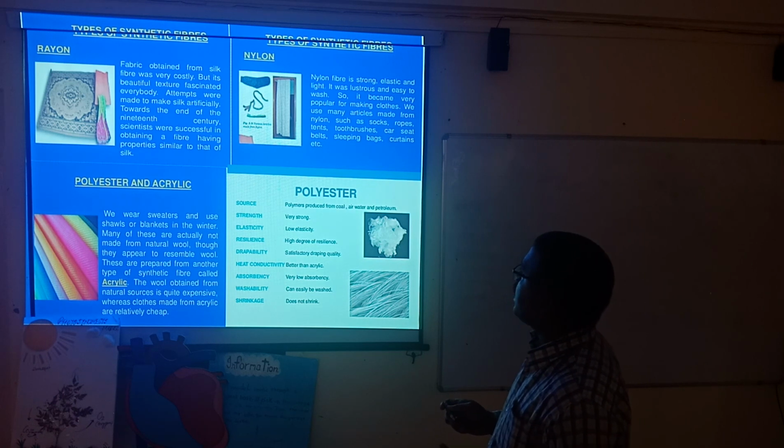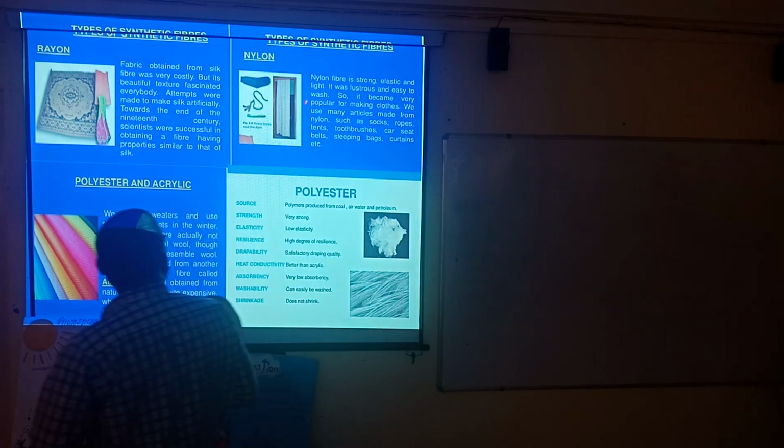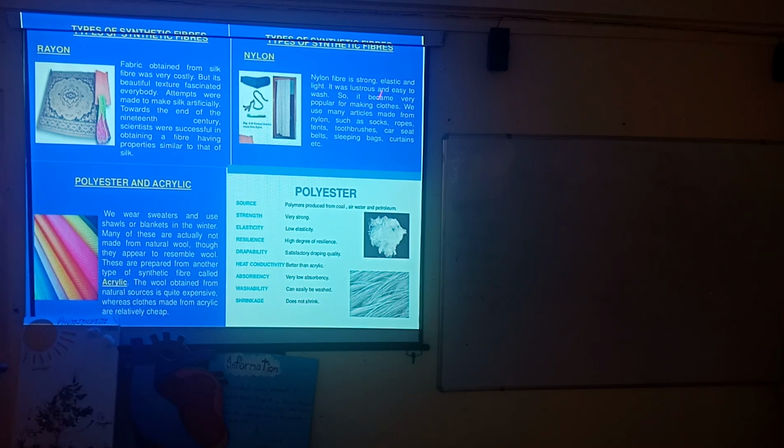When we talk about nylon, it is a strong, elastic and light fiber. It is lustrous and easy to wash, so it became very popular for making cloth.